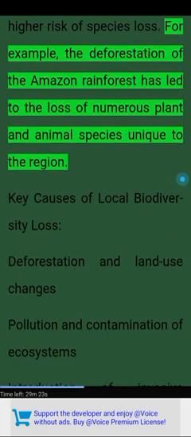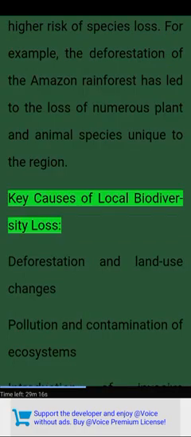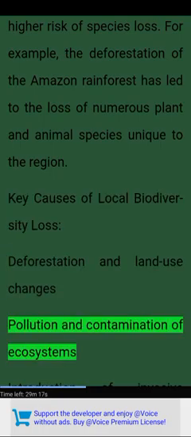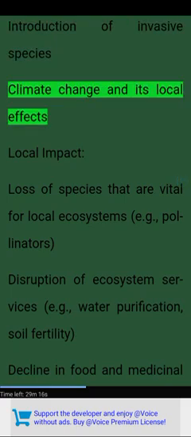For example, the deforestation of the Amazon rainforest has led to the loss of numerous plant and animal species unique to the region. Key causes of local biodiversity loss: deforestation and land use changes, pollution and contamination of ecosystems, introduction of invasive species, climate change and its local effects.